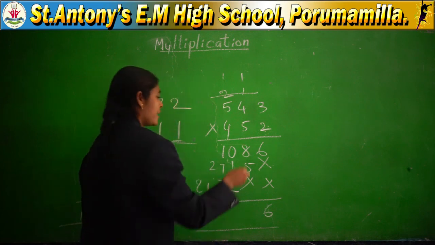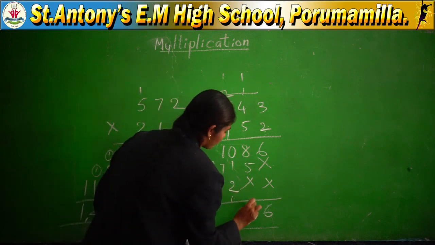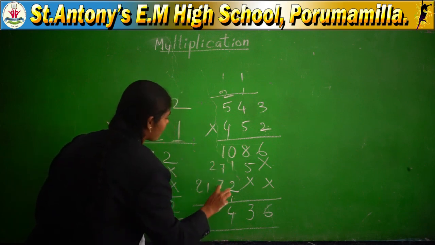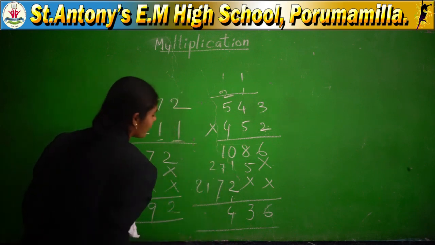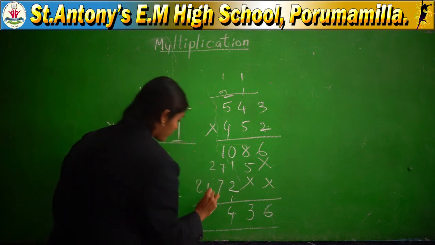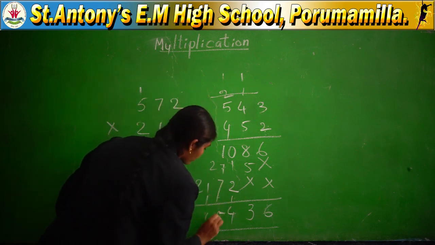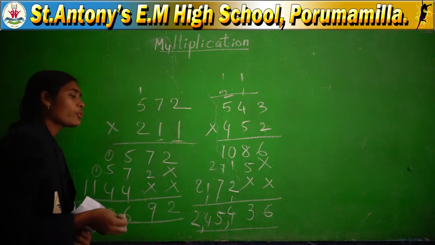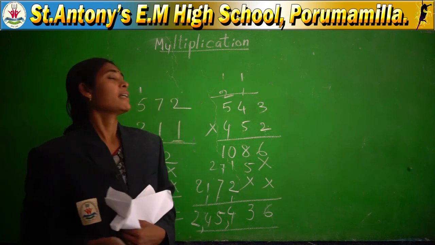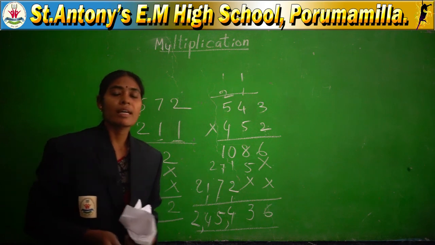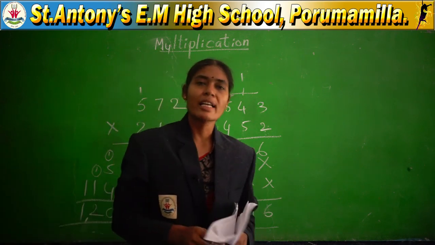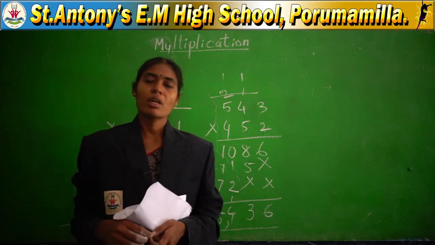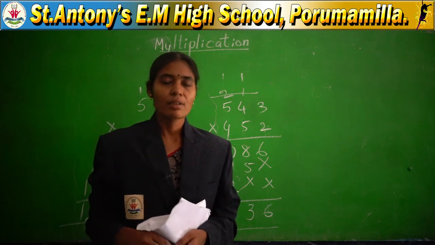6, 8 plus 5, 13. 4, 7 plus 7, 7 2s are 14 plus 1, 15. 4, 2. The answer is 2,45,436. In this video you learnt about multiplications clearly, and the rules and regulations also. Maybe you have understood this topic. Okay, thank you, ma.